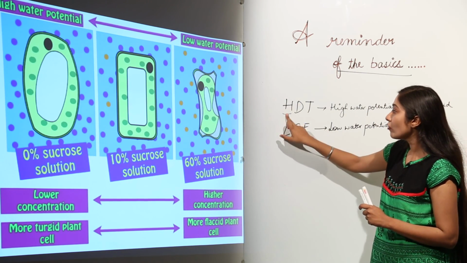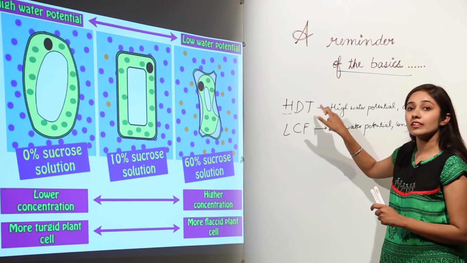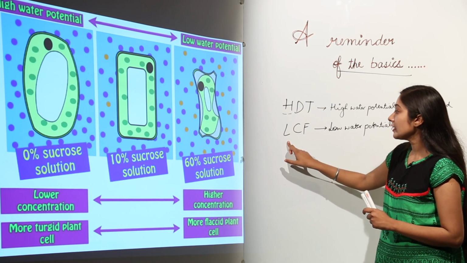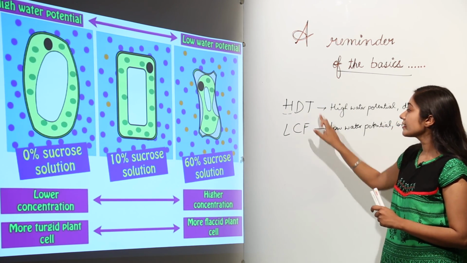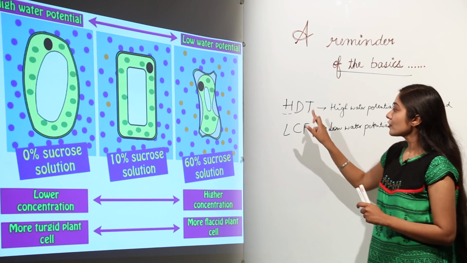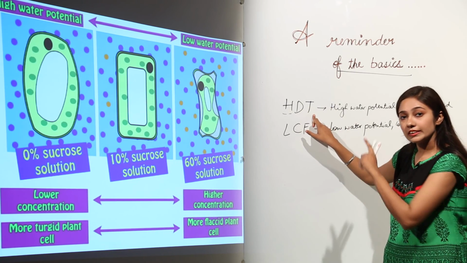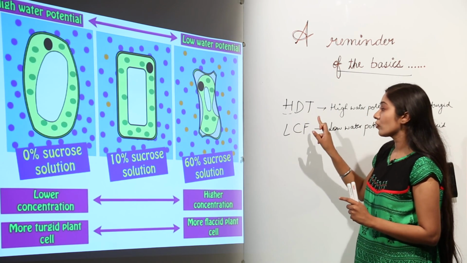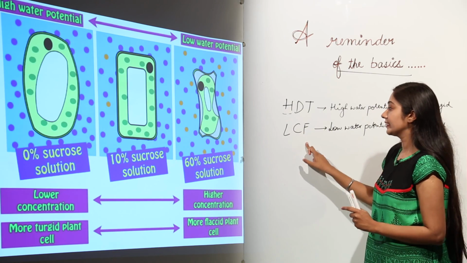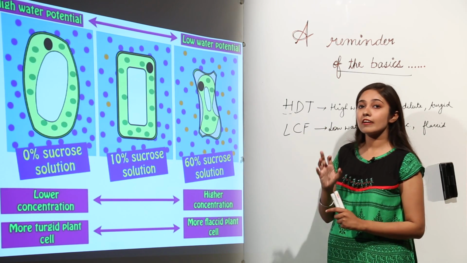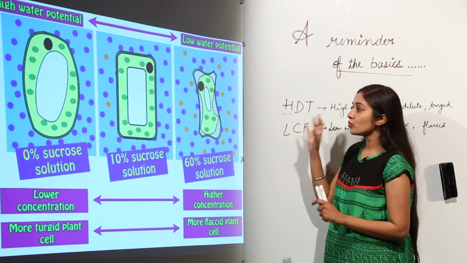Flaccid. So high water potential, dilute solution, turgid cell. Low water potential, concentrated solution results in what? It results in a flaccid cell. So high water potential, dilute solution results in a turgid cell. Low water potential, concentrated solution results in a flaccid cell. I hope now these basics are very clear to you. So now we are going to move towards the intricate